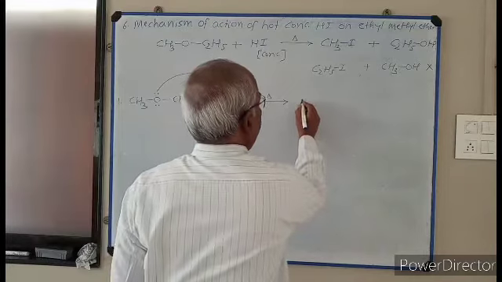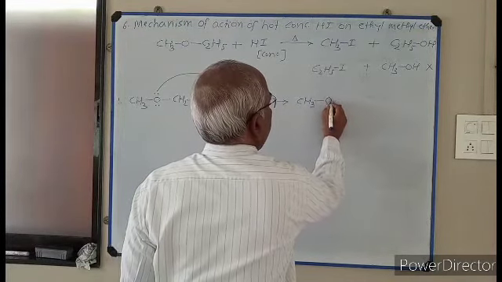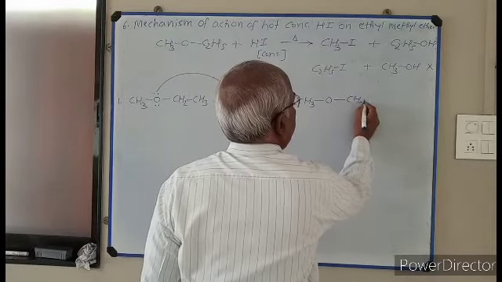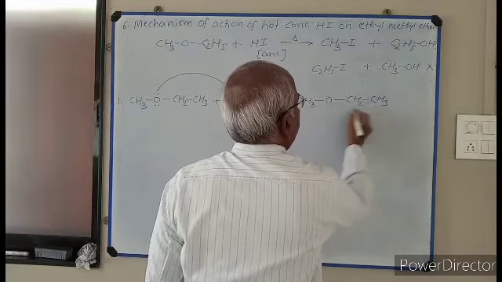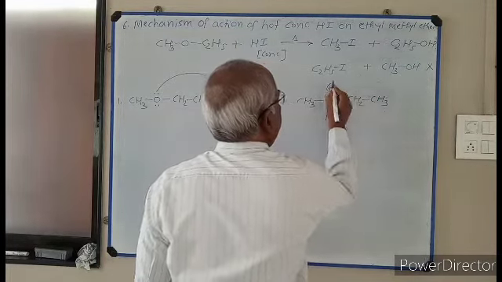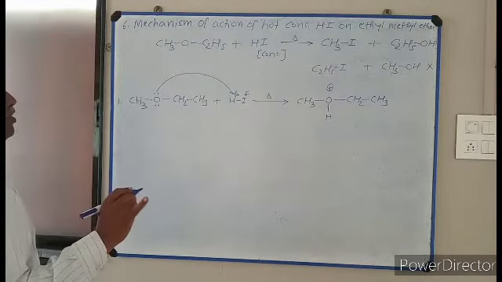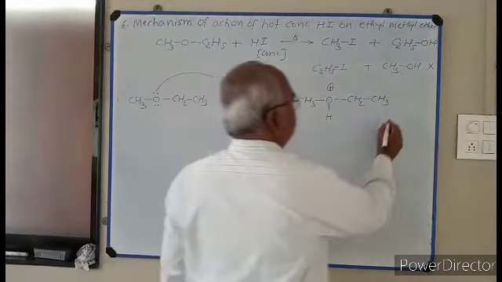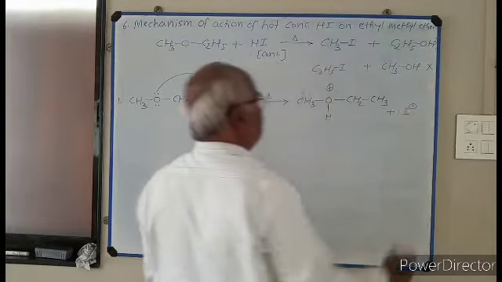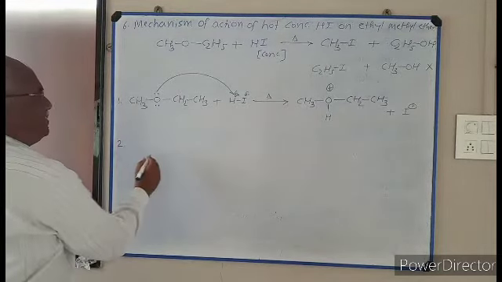And we get protonated ether CH3OH+CH2CH3. This protonated ether is produced. This is the first step of the mechanism, plus I minus.